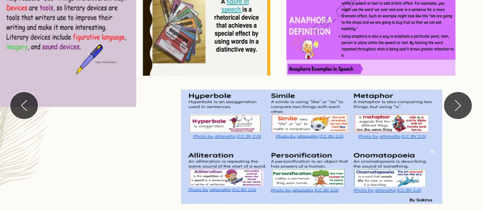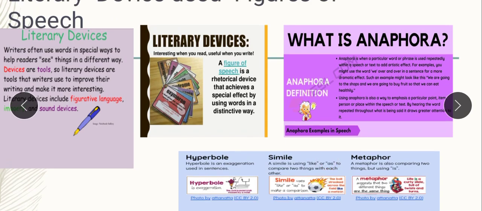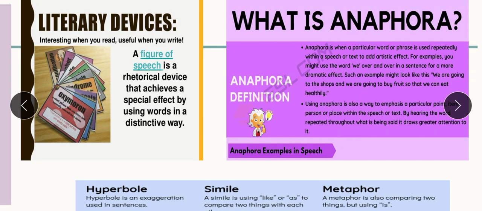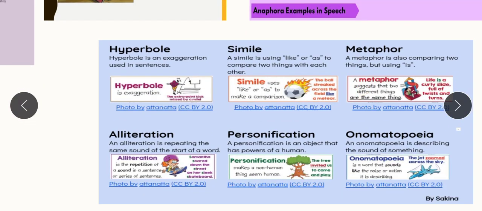And here we have metaphor, alliteration, onomatopoeia and hyperbole. So here, what is that simile, children? Let us understand with a few examples. Can you see here what is anaphora? So here I have given examples. In the next slide I am showing you examples, but you can just have a look here at the definition of what is anaphora, what is a simile, what is a metaphor and what is personification. In the last slide you can see the literary devices in the poem which we have read today.